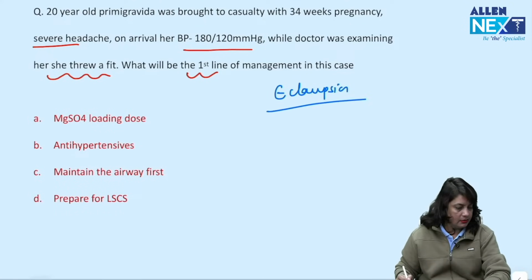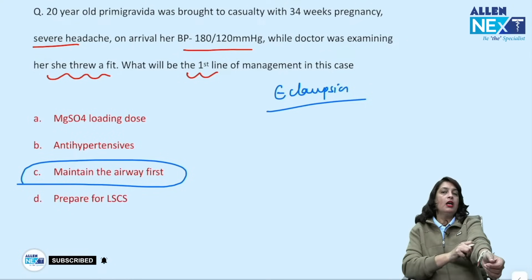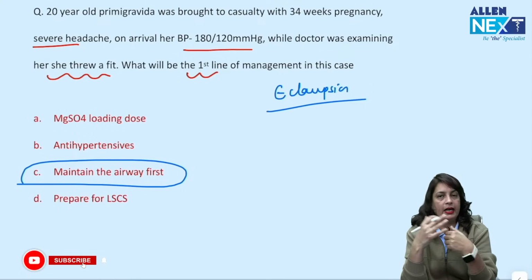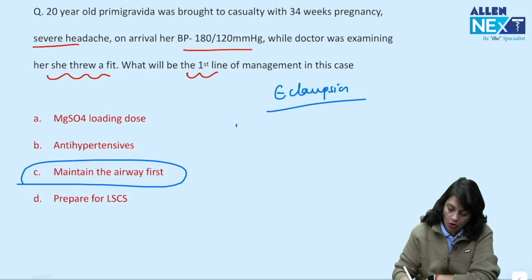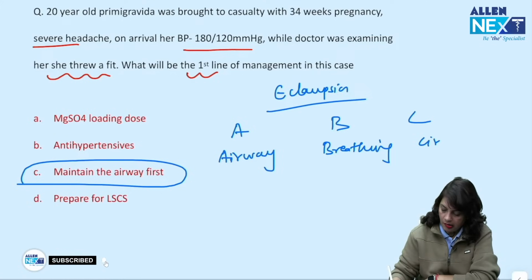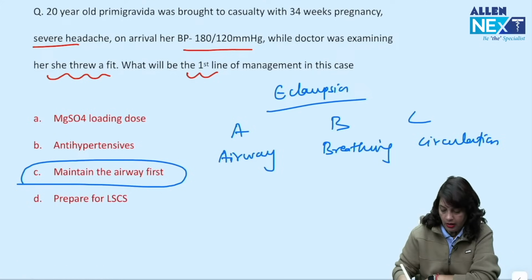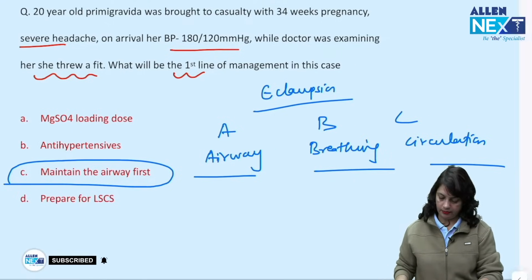I would like to maintain the airway first, because the patient will be unconscious and the tongue can fall back, and she can aspirate the secretions and she can die. So always remember ABC: airway, breathing, circulation. This is very, very important.